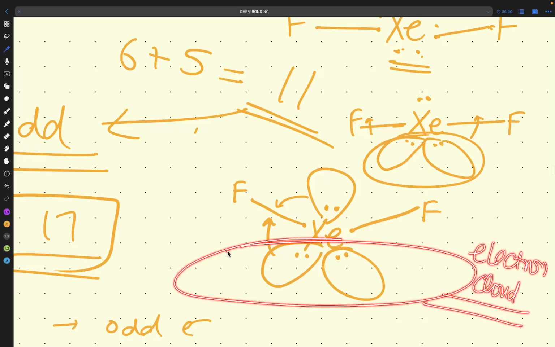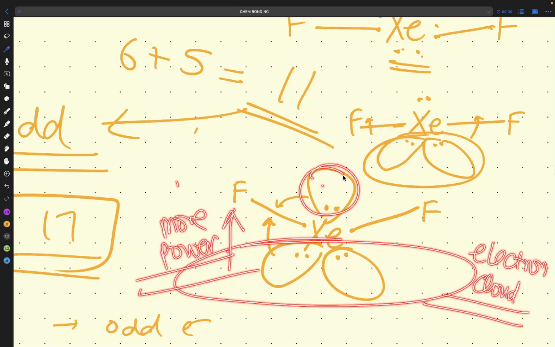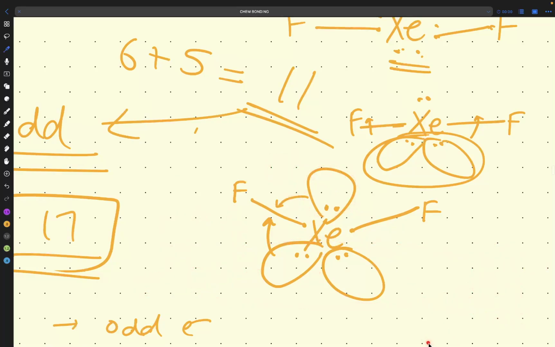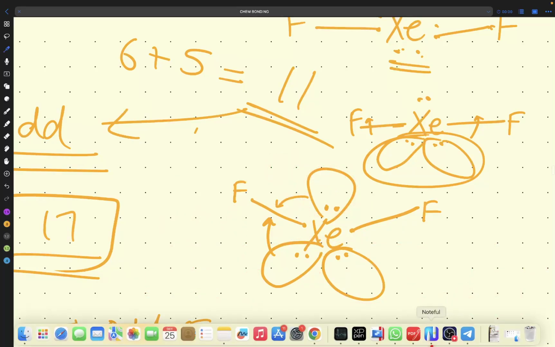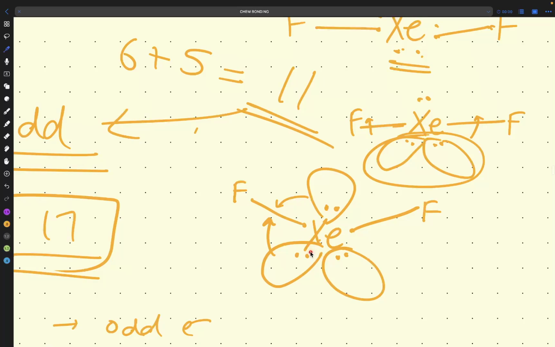So if we have an electron cloud present here, more power it will generate to repel it, more repulsion here. And here, what is happening? It is a less electron cloud than the one below. That's why it has a lesser power of repulsion. So that's why fluorine shifted where? Here. So this you have to focus. The physics you have to apply here a little bit: which force is more powerful.